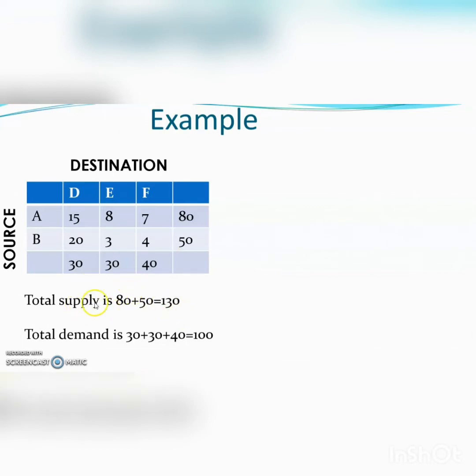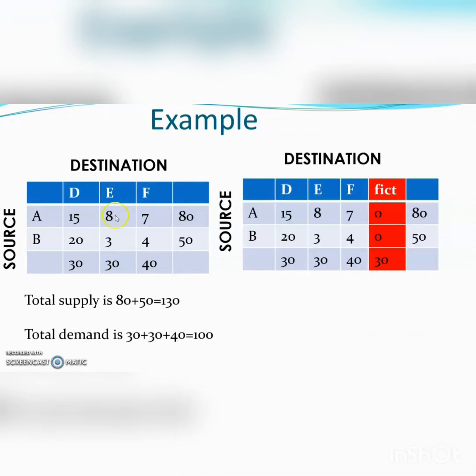So we have to convert this problem to a balanced one first. Here we see that supply exceeds demand, so we have to create a dummy demand center. That means we have to introduce a dummy column, a fictitious column, with this excess supply. Here our total demand is 100 units and total supply is 130 units, so 30 units is excess.